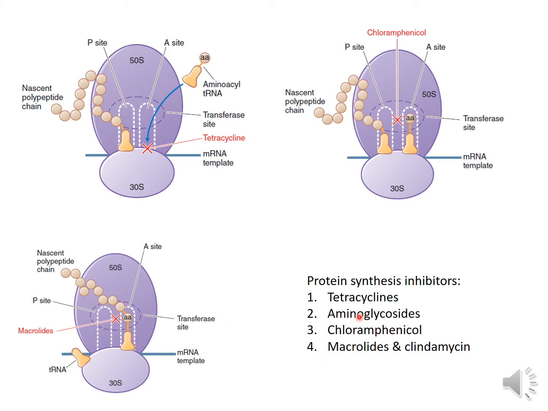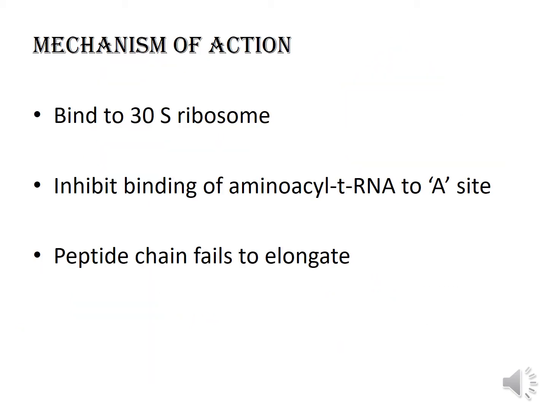Aminoglycosides are antibiotics which bind to multiple sites on 30S as well as 50S ribosome. They inhibit initiation of protein synthesis, they inhibit polysome formation, and they cause misreading of mRNA. So, tetracyclines bind to 30S ribosome. They inhibit binding of amino acyl tRNA to A site, and as a result, the peptide chain fails to elongate.